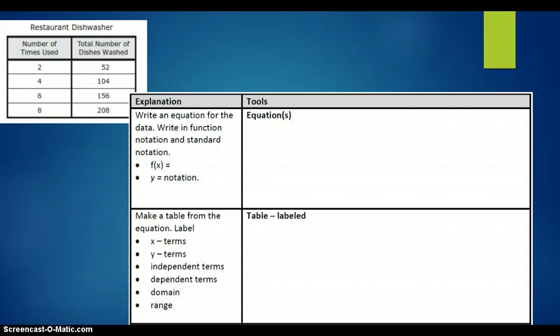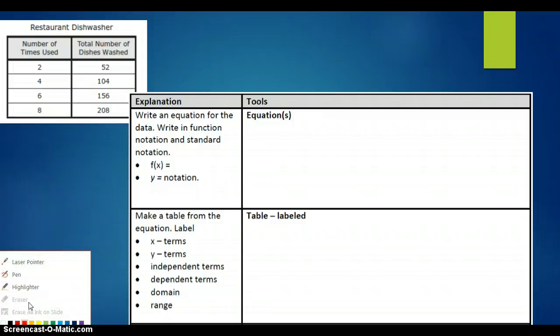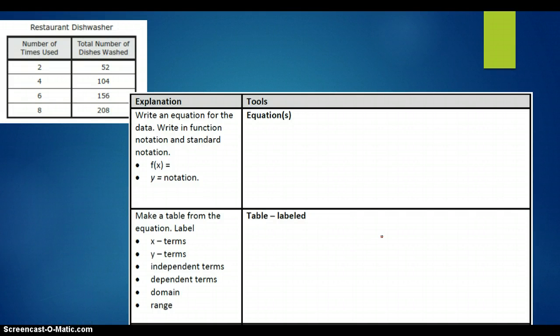Let's get started. They've already made the table for us, but just to be thorough and keep doing what we know to do, I want to recreate it because it just helps us get it in our head what is really going on. The X's, we have 2, 4, 6, 8.